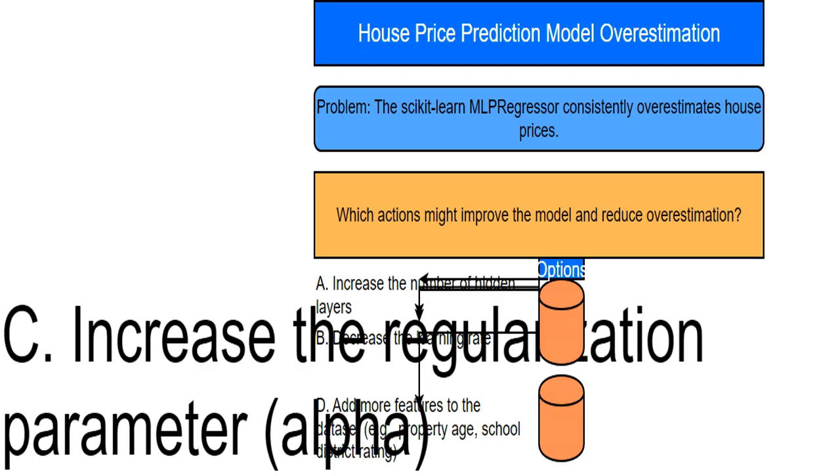Alpha is a regularization parameter that penalizes large weights in the model. Increasing alpha makes the model simpler and less prone to overfitting. This is a common technique to prevent models from learning the noise in the training data, which can cause overestimation. Think of it as adding some weight to keep the model from becoming too complex and potentially inaccurate.